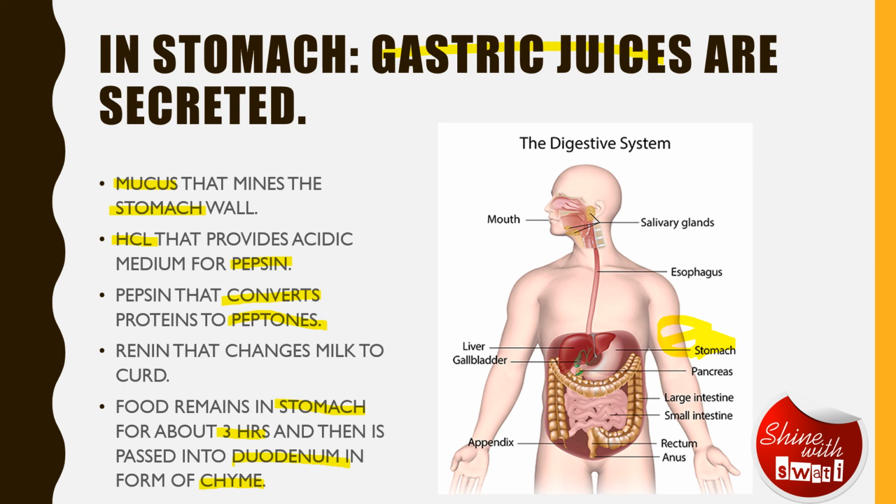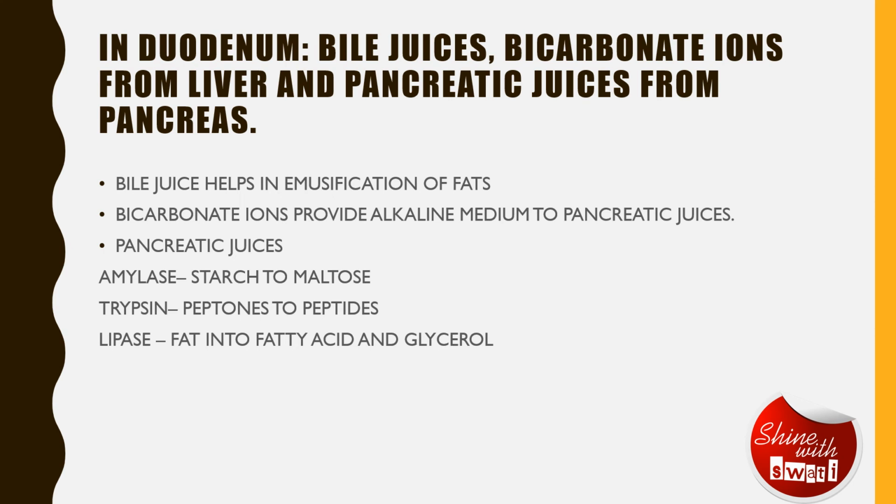So let's move to the next slide, where in the duodenum there are bile juices and bicarbonate ions, which are secreted from the liver, and there are pancreatic juices, which are secreted from the pancreas. We have covered it in previous slides. This bile juice helps in emulsification of fats, which we have studied, which means the bigger, complex molecules are converted into simplified ones so that they can be absorbed and utilized for energy.